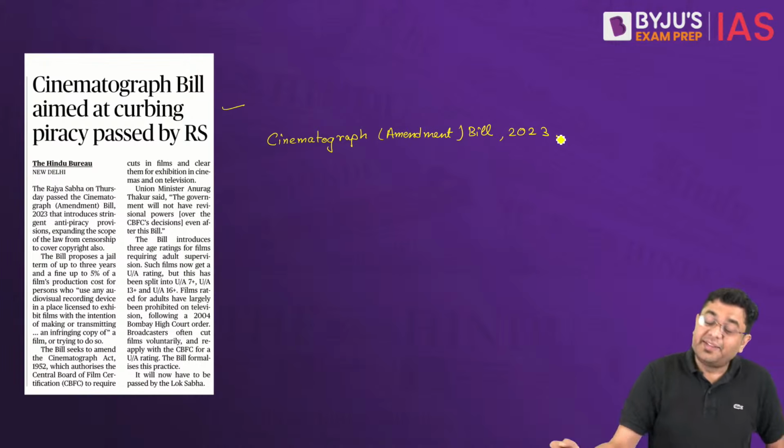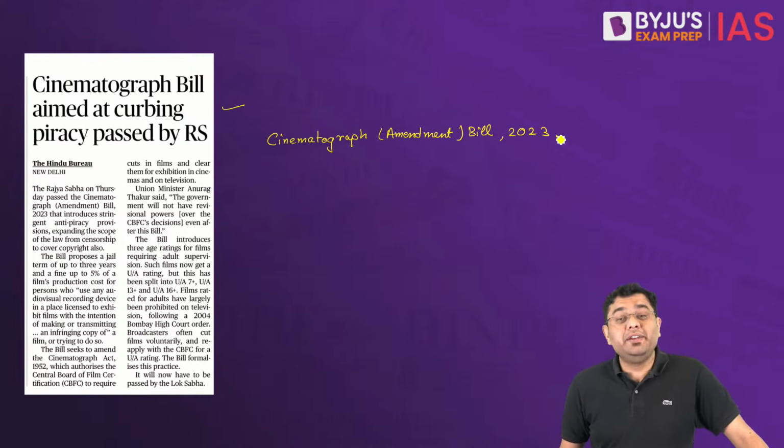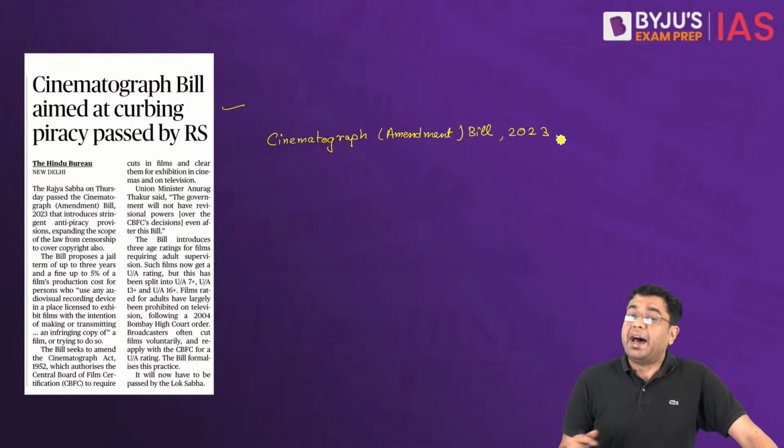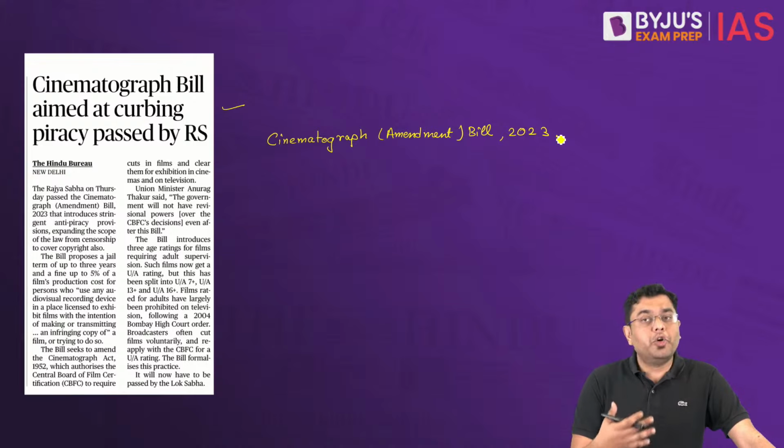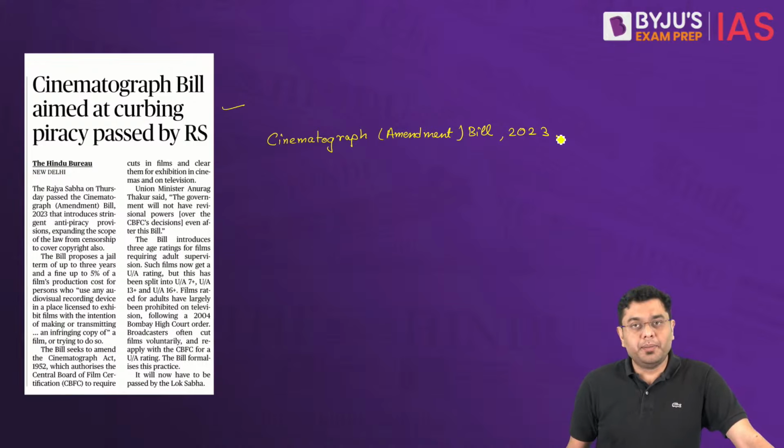It will replace the Cinematograph Act 1952. It has made the provisions regarding piracy much more stringent, leading to not only pecuniary or financial penalties, but also a jail term.